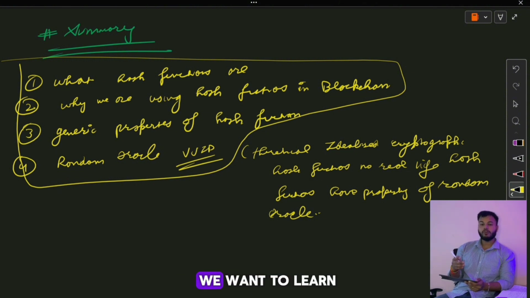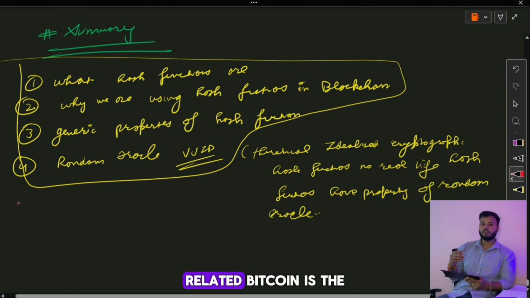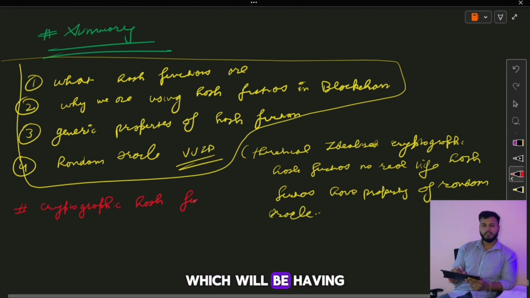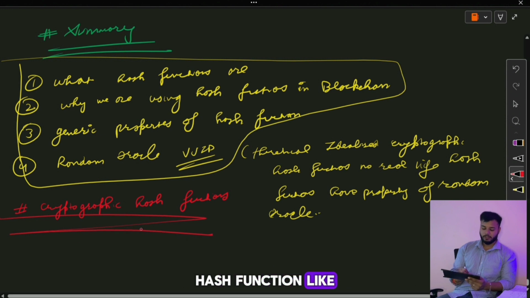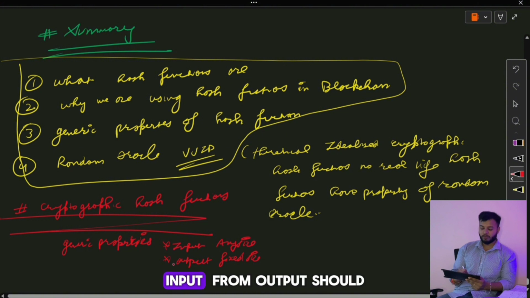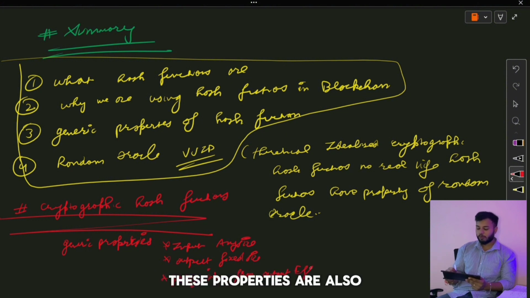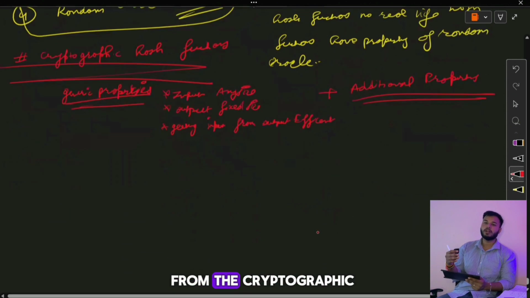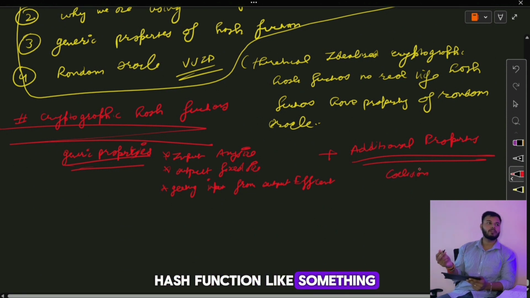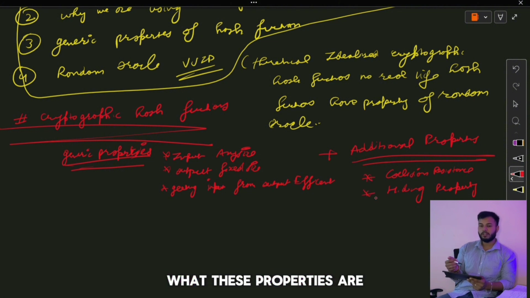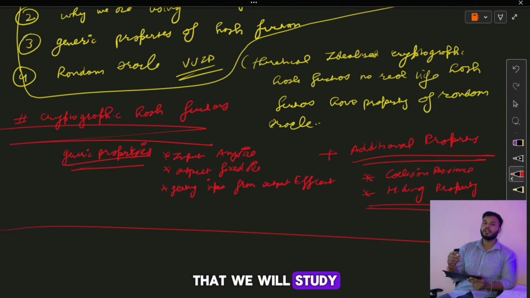Now, what we want to understand related to Bitcoin is cryptographic hash functions. Cryptographic hash functions have the generic properties of hash functions: input can be of any size, output should be of fixed size, and getting the output from the input should be efficient. These properties are carried by the cryptographic hash function as well, but there are some additional properties that we want from cryptographic hash functions, like collision resistance and hiding properties. We will study these in our next video.